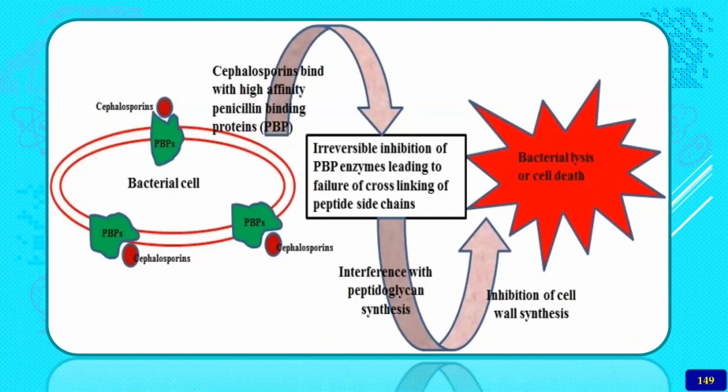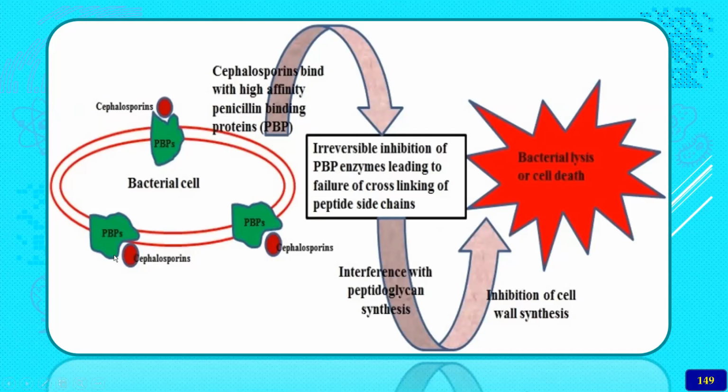So the cephalosporins are also doing the same thing, but they are modified in a different way. Cephalosporins bind to specific cephalosporin binding proteins, the PBPs, wherever the receptors are present, especially the penicillin binding proteins.